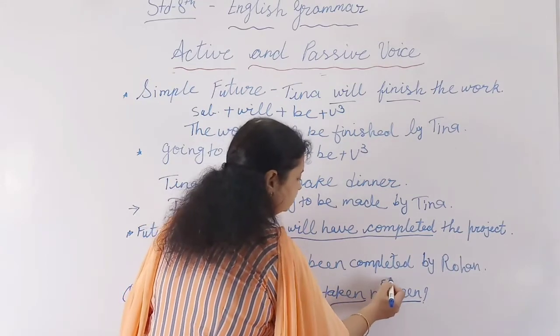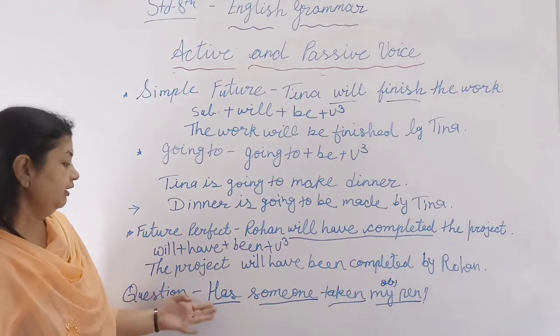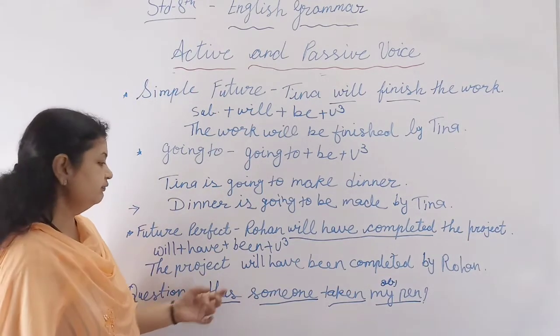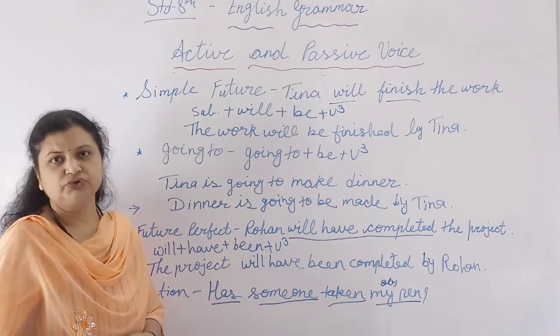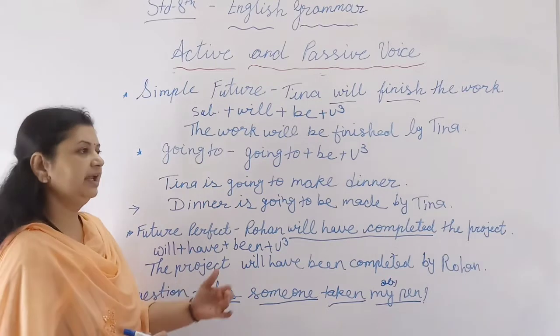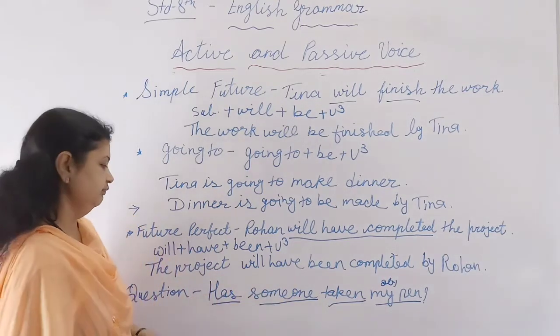This is the object. So now we have to take my pen first. Now see, suppose that you make it with the simple sentence. Someone has taken my pen. So then how will you change it? My pen has been taken by someone.